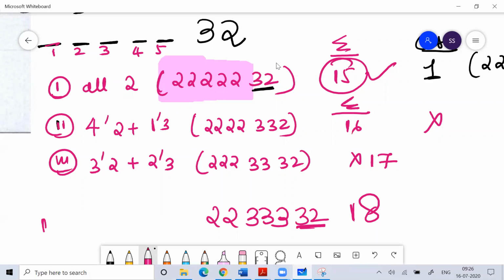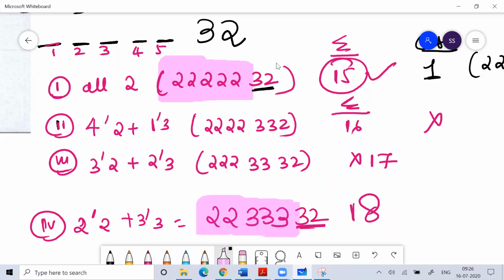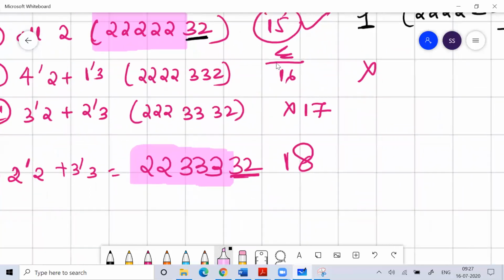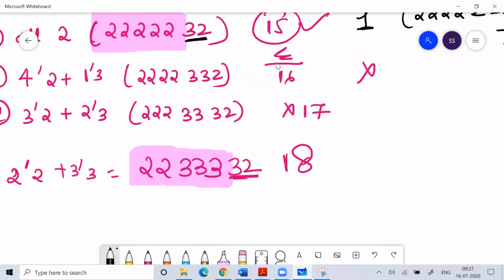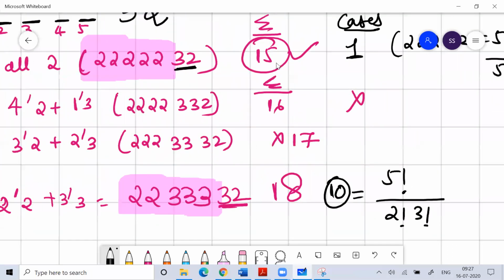So you think about that case: when you take 2, 2, 2 and 3 two times, the sum is 18. Now how many possibilities are there for this? For this you can think 5 factorial by 2 factorial, 3 factorial. The total cases possible is 10.